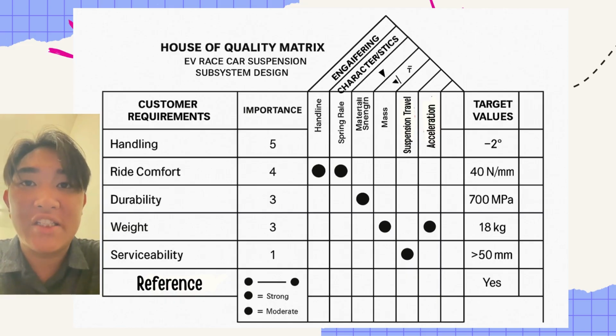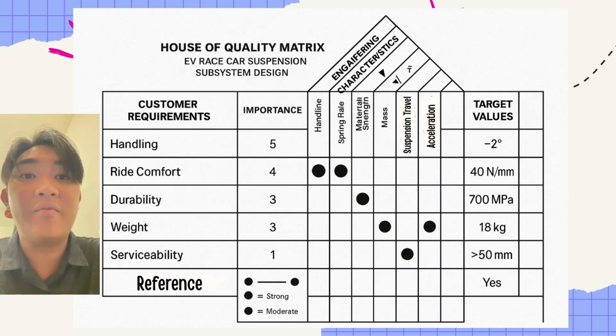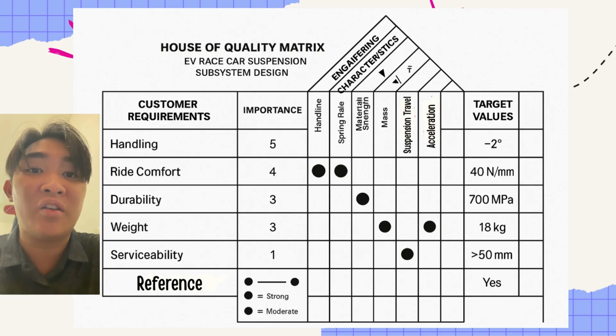For this one, as you can see, this is the house of quality matrix of the EV race car suspension subsystem design, where it relates the customer requirements such as handling, ride comfort, durability, weight, and serviceability with the engineering characteristics: spring rate, material strength, mass, suspension travel, and also acceleration. As you can see, there are various points on the strong and moderate for each point.